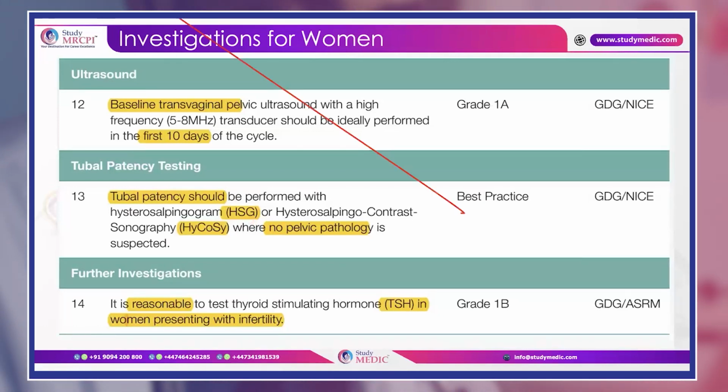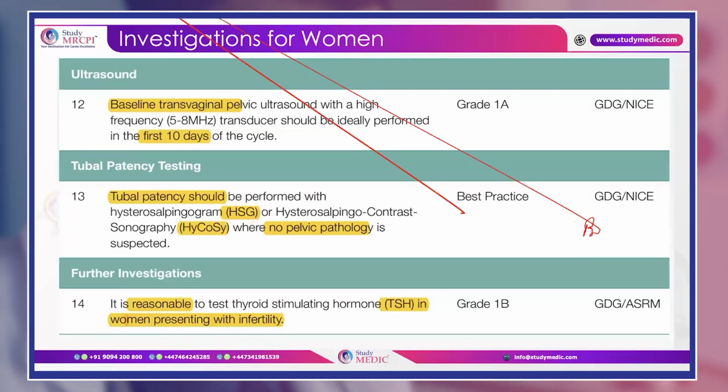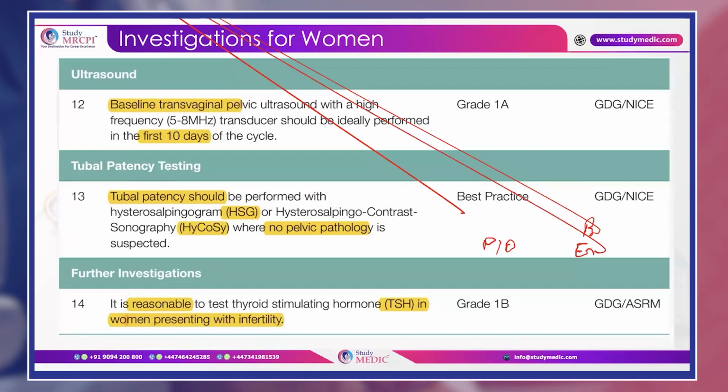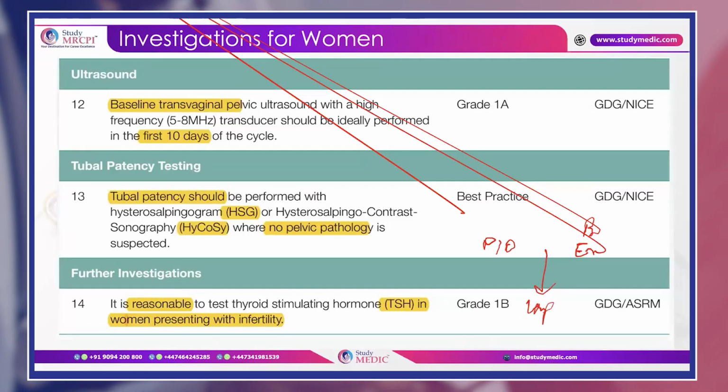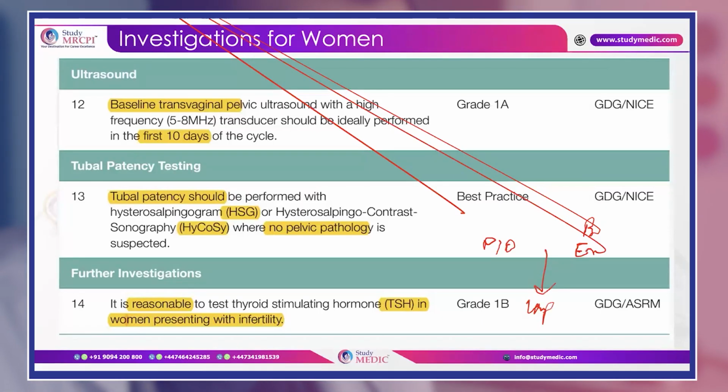Because if there is a previous ectopic pregnancy, or if there is endometriosis, or if there is any PID, you will directly go for laparoscopy and dye test. You will not offer them HSG in such cases, and this is a very important test.